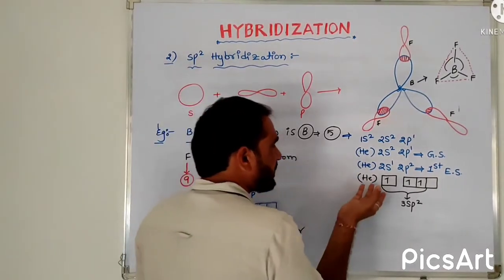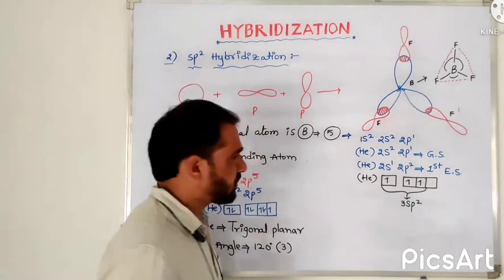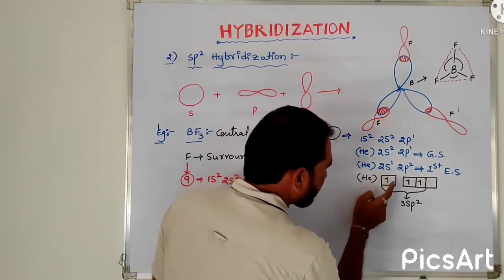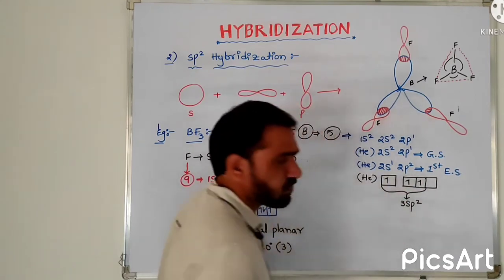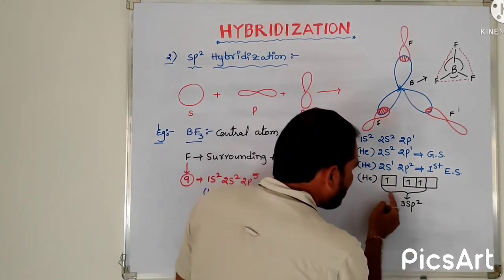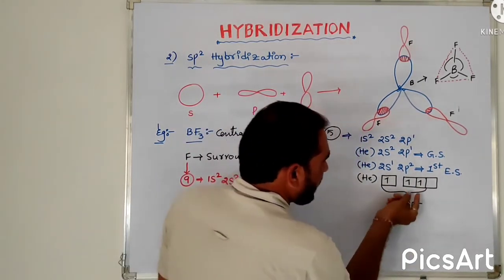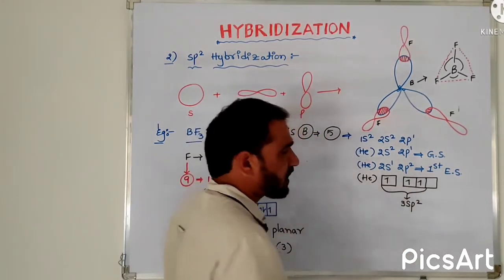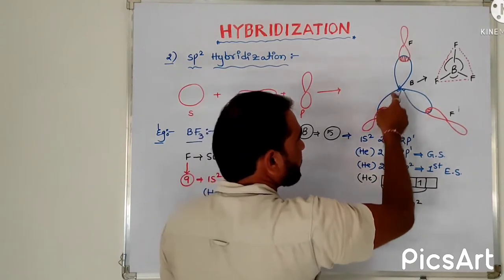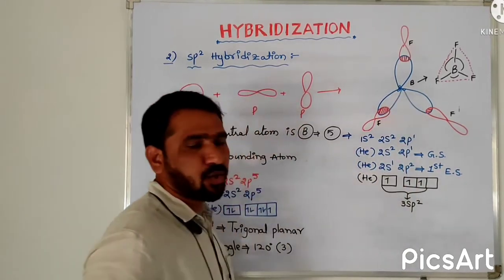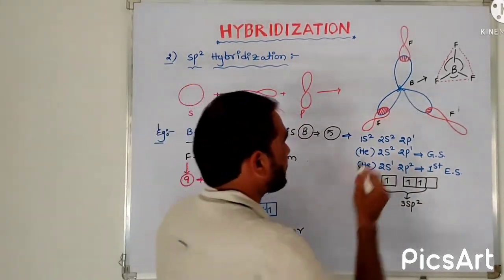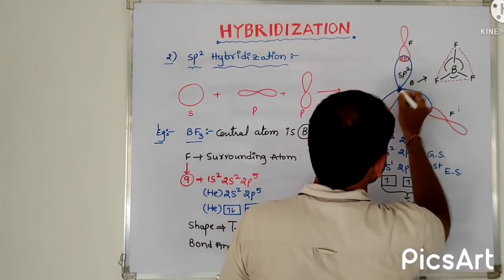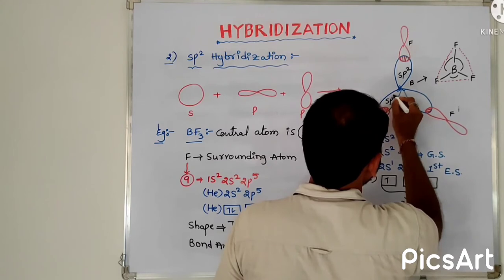In the box-wise configuration, 2s has 1 electron and 2p has 2. These two p orbitals and one s orbital intermix together, resulting in 3 sp2 hybrid orbitals of the central atom boron.